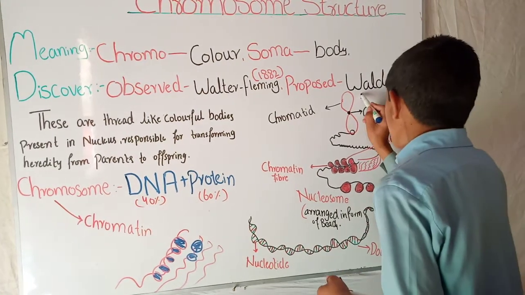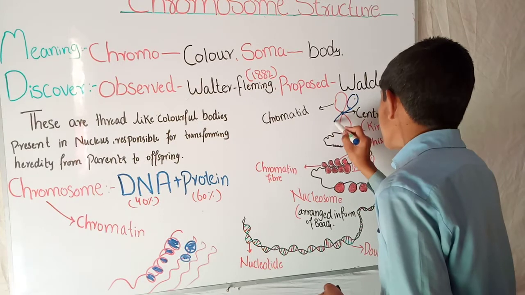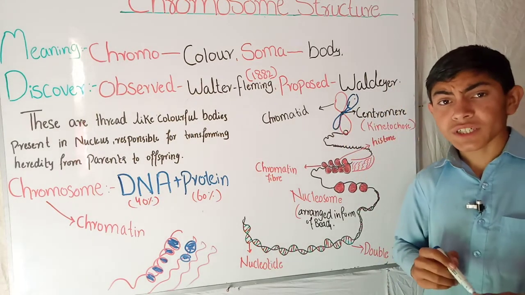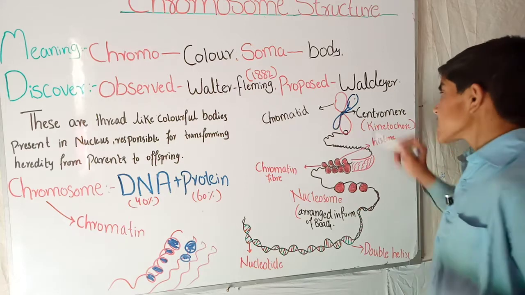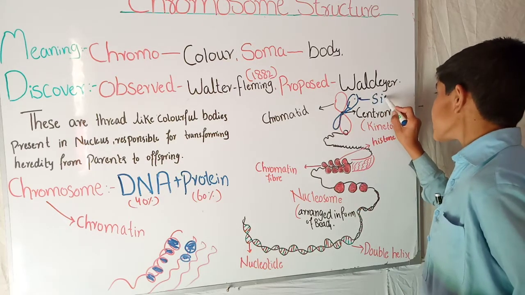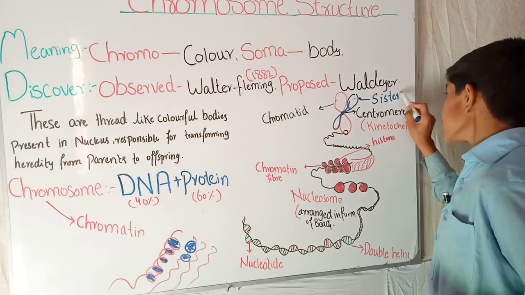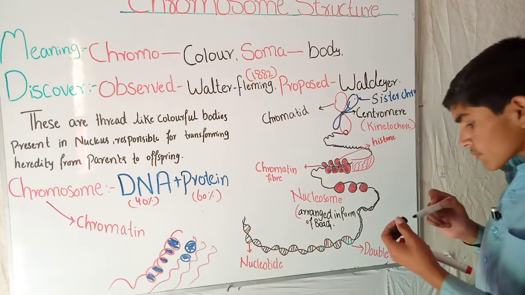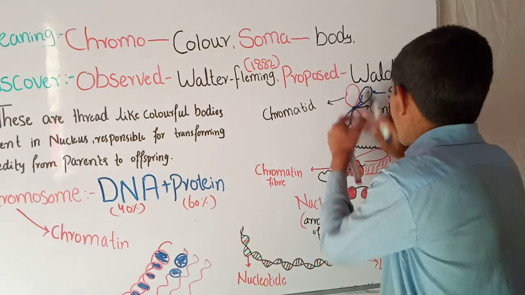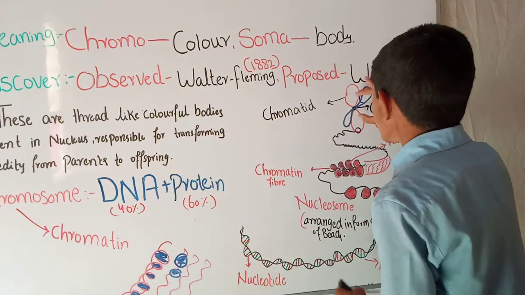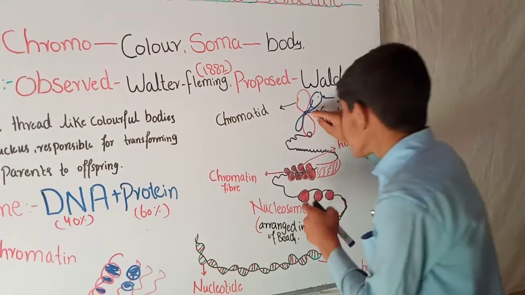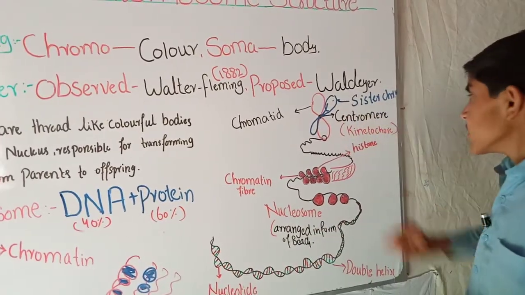Another chromatid also occurs, which we call a sister chromatid. Okay, this is sister chromatid. And these two arms of the chromatid join in the center part. The center part, you can see here, this black portion is called the centromere.